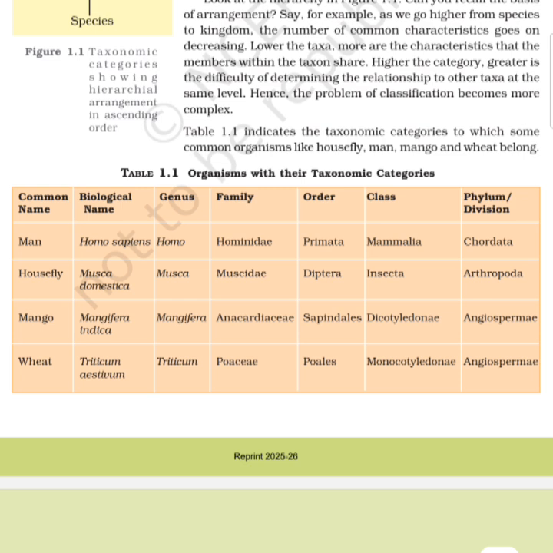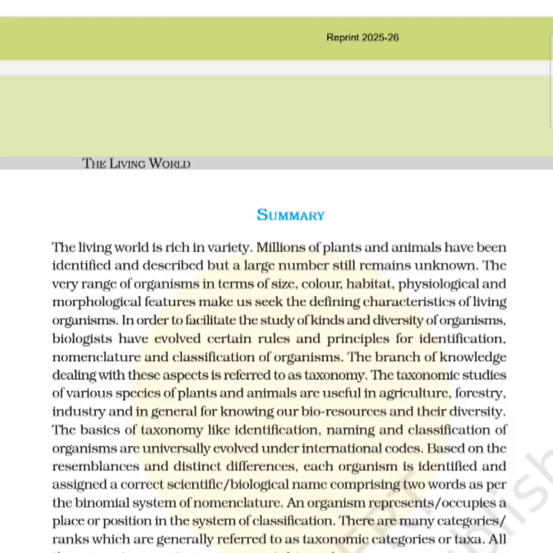Common name mango, biological name Mangifera indica, genus Mangifera, family Anacardiaceae, order Sapindales, class Dicotyledonae, division Angiospermae. Common name wheat, biological name Triticum aestivum, genus Triticum, family Poaceae, order Poales, class Monocotyledonae, division Angiospermae.